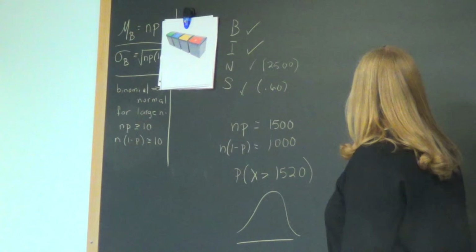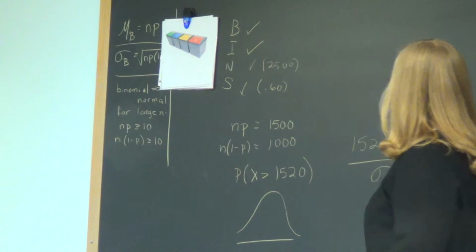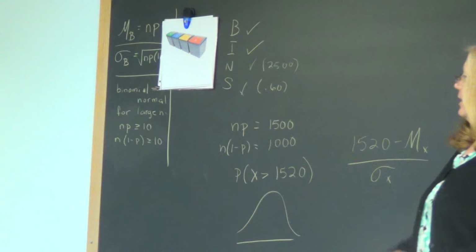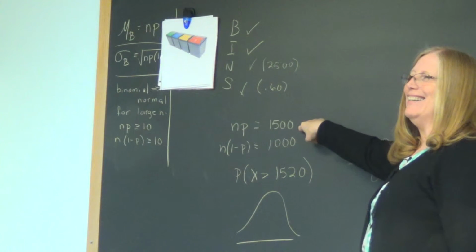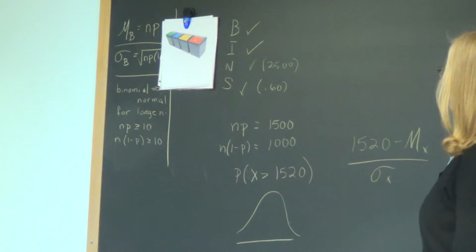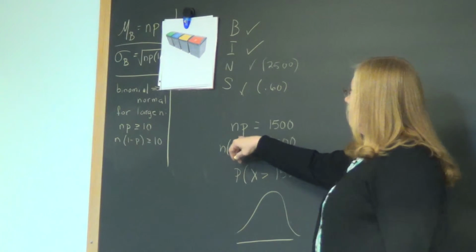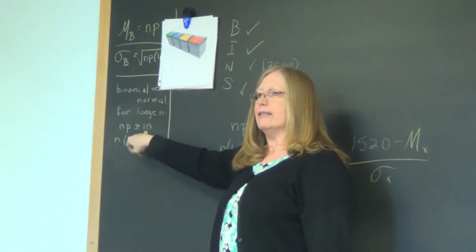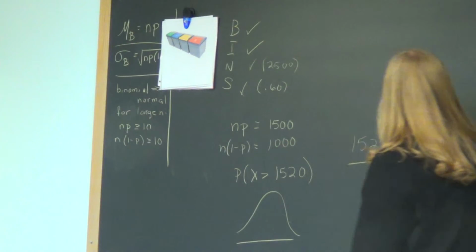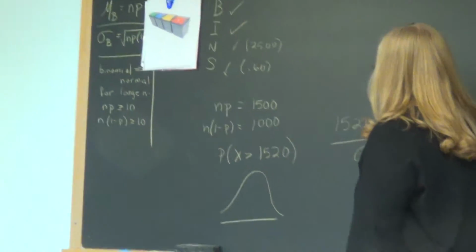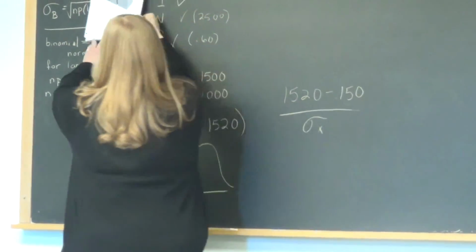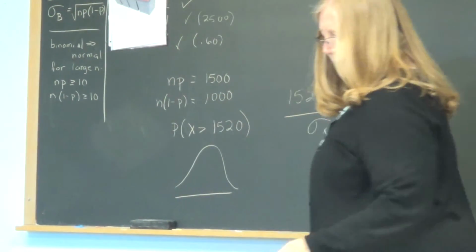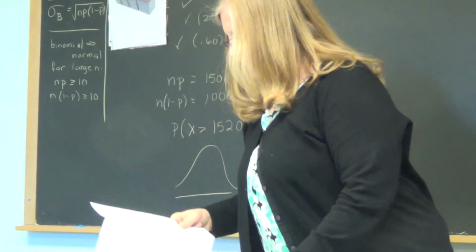To get to that point, Caleb, would you please find the mean for this population? We actually did it already, so I'll grab that one and you can help me with the standard deviation. The mean is np, and we also used np for that test, so I'll grab that number, 1,500. Caleb, I need you to use this formula right here to find the standard deviation. Tap that in and tell me what you get.